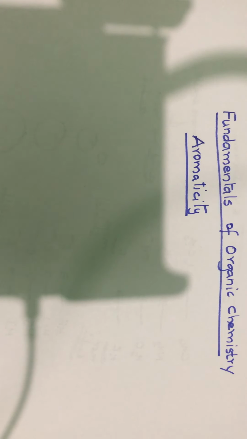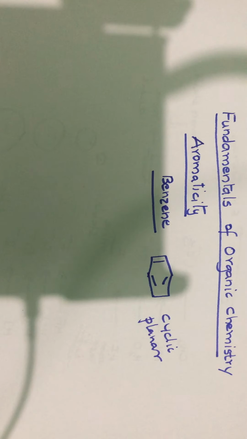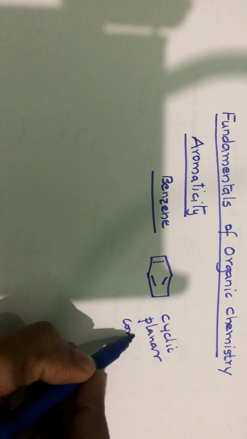Let's take an example of benzene. Hope you know that benzene is a cyclic compound. It is a planar molecule, and a cyclic compound in which the pi electrons are delocalized. That means the system is conjugated.